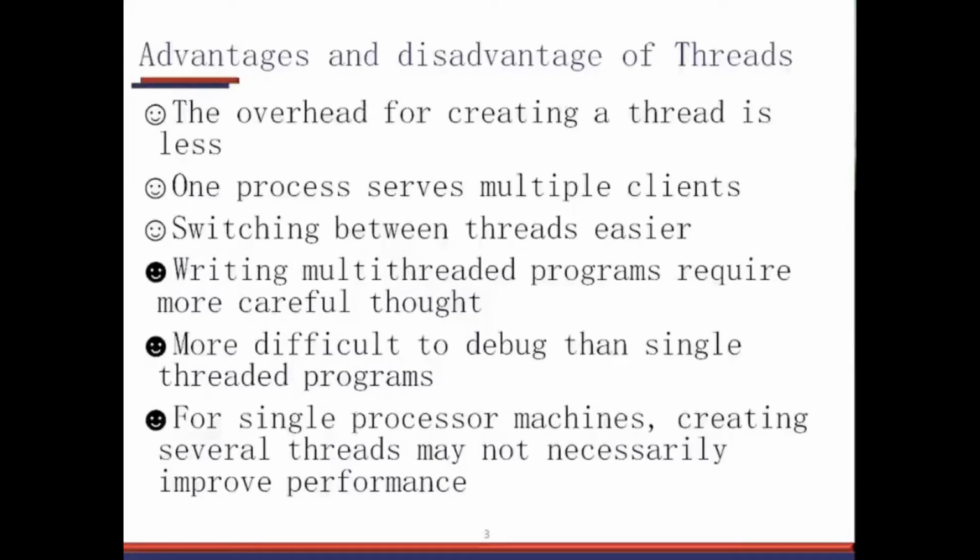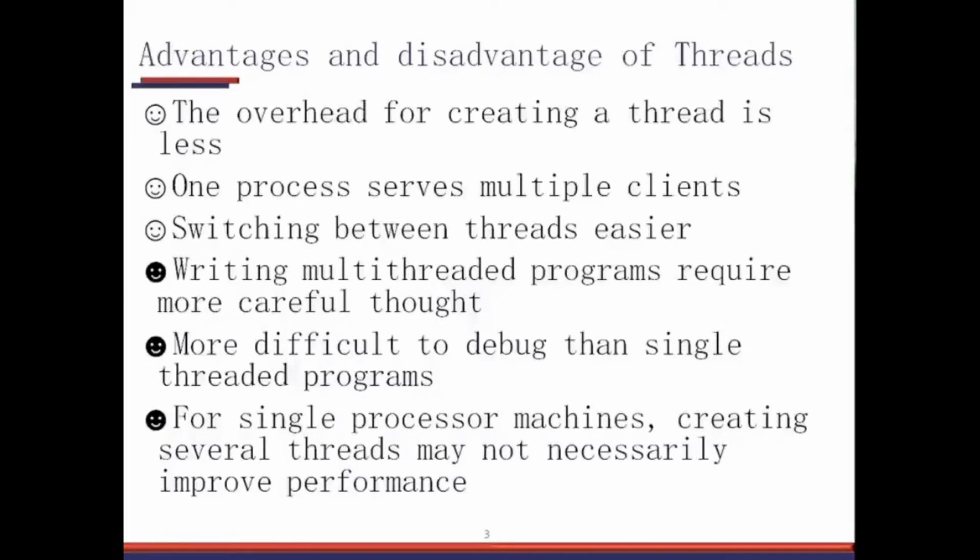Okay, writing multi-threaded programs requires a little careful thought. So the last three are the disadvantages. It needs very careful thought about the parallelism, and whether the programs can run in parallel, whether the threads can run in parallel. So you have to think about that a lot and then write a multi-threaded program very carefully, right? There should not be any variables which are globally accessed by multiple threads at the same time.